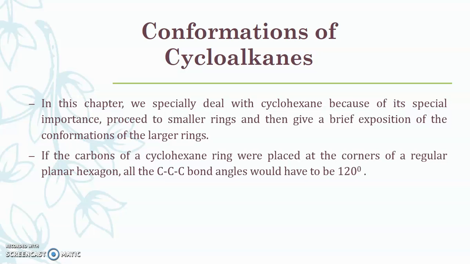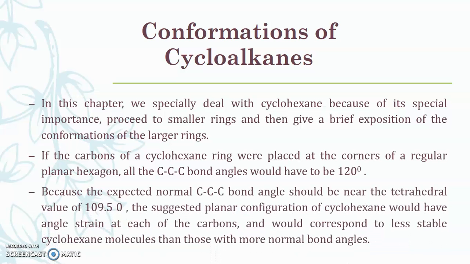Means as the cyclohexane ring has 6 carbon atoms, if all 6 are placed at the corners of a hexagon, then the carbon-carbon bond angle would become 120 degrees.